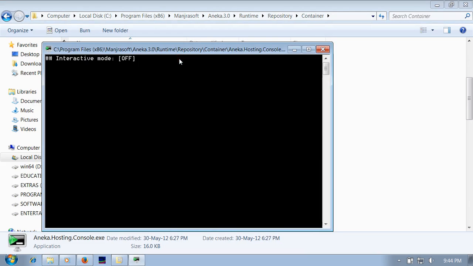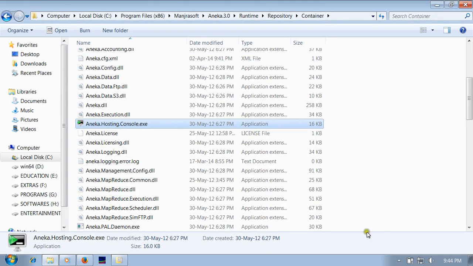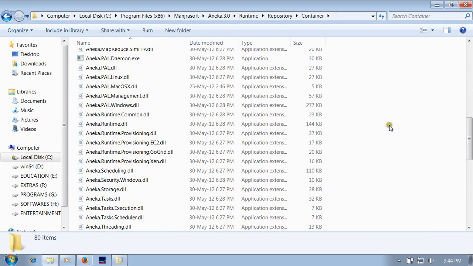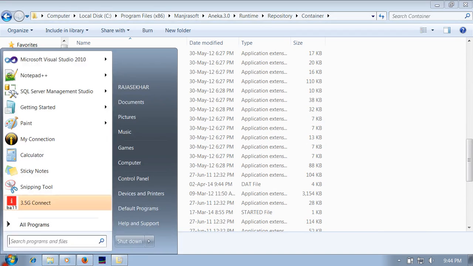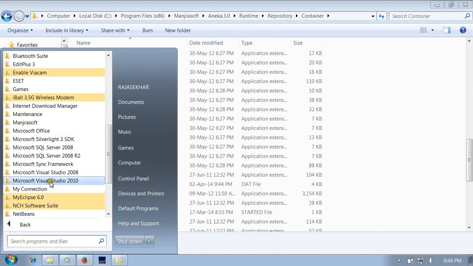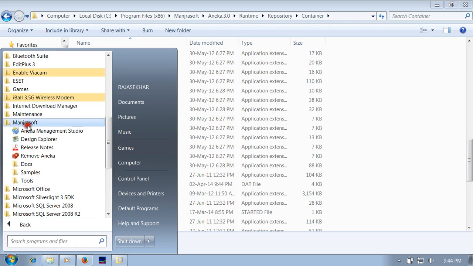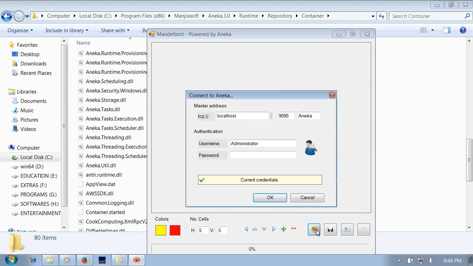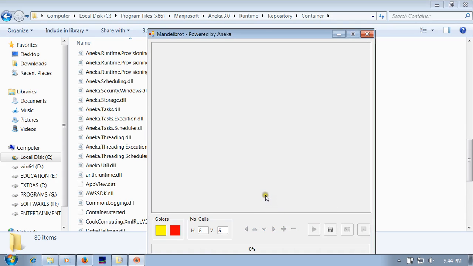Run as administrator, and it runs automatically. After that, go to All Programs, click on Manjrasoft, and in the samples choose the Mandelbrot. Then it will run successfully.